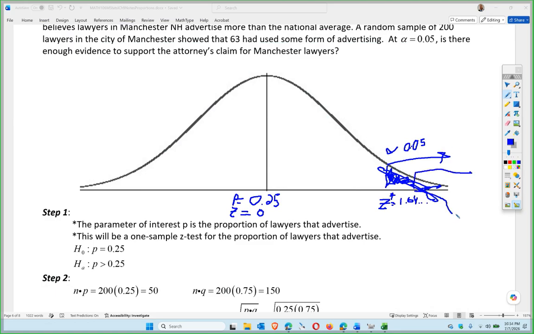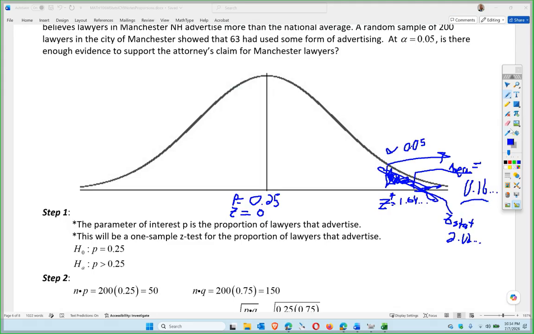So this value right here is the z-stat, which is 2.12. And the area we got was 0.016.